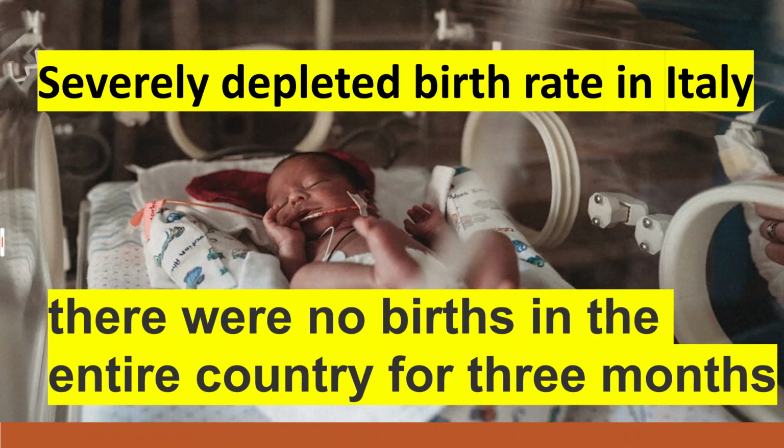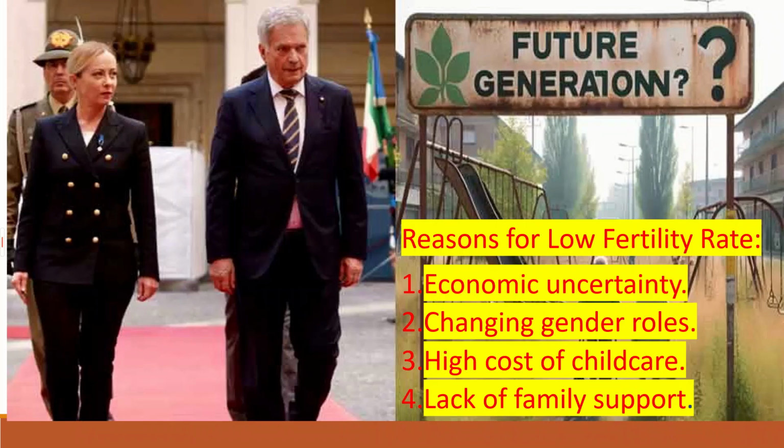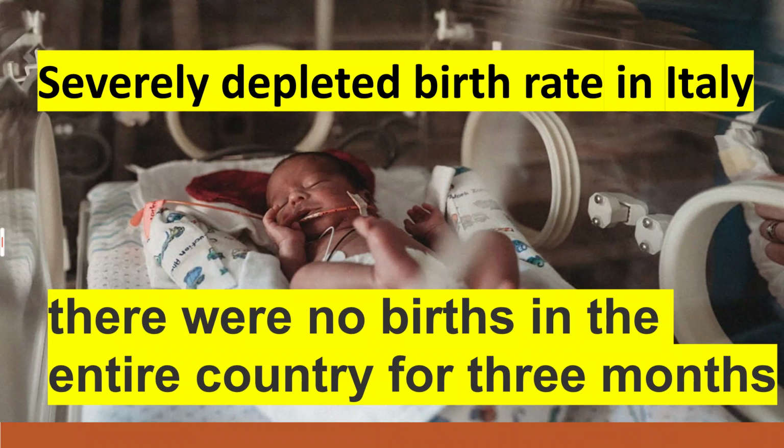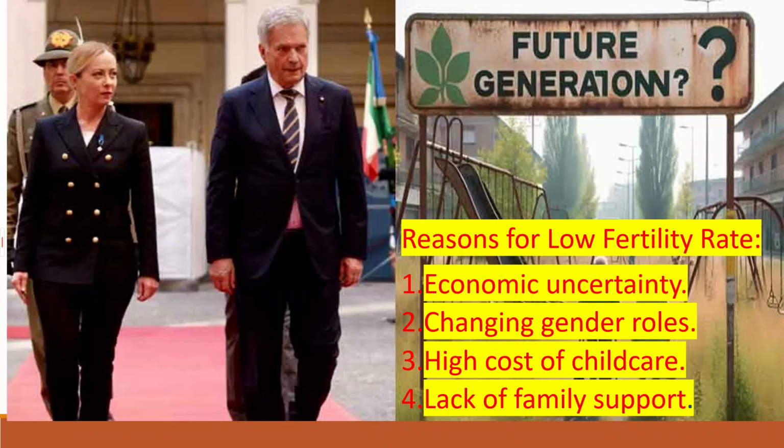Reasons: Italy has one of the lowest fertility rates, with an average of 1.26 children per woman in 2022, below the replacement rate of 2.1 children per woman needed to maintain a stable population. Reasons for low fertility rate: 1. Economic uncertainty. 2. Changing gender roles. 3. High cost of childcare. 4. Lack of family support.